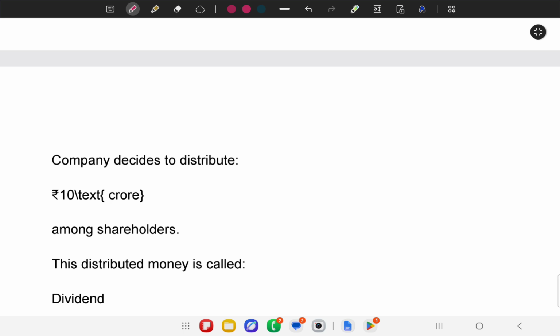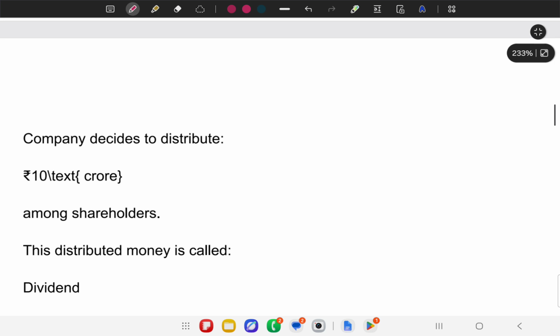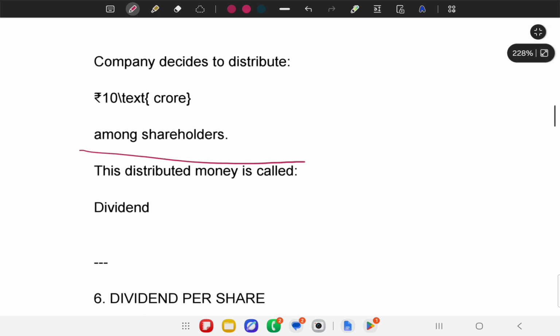It is not compulsory, and not all early startups distribute dividends, because they rarely earn profit at all. But even if they are making profit, they will try to reinvest those profits into the company so that the company grows more. So the company decides to distribute rupees 10 crore. This distributed money is called dividend, because the money is divided.